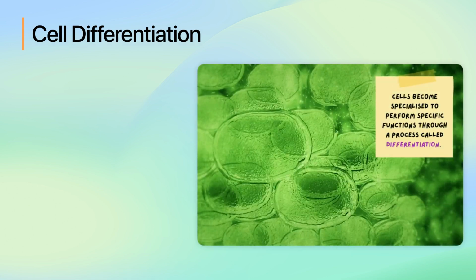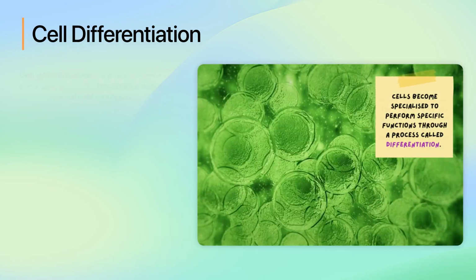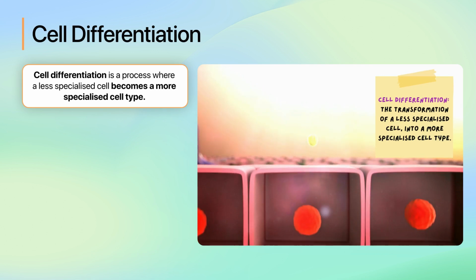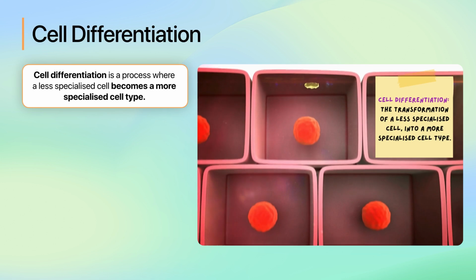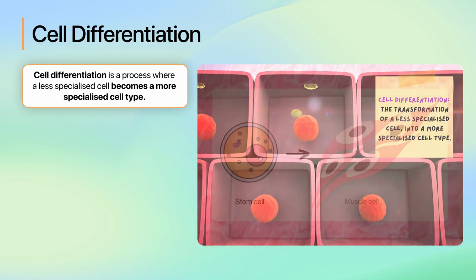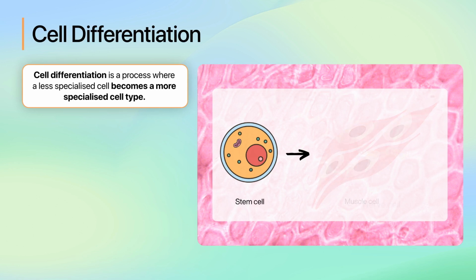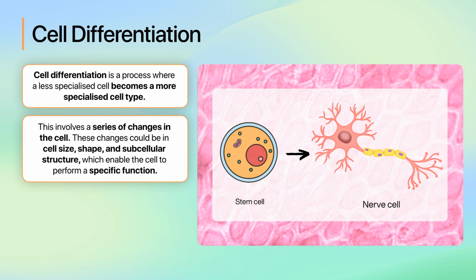To grasp the core of this lesson, it's crucial to understand how cells become specialized to perform specific functions through a process called differentiation. Cell differentiation is the transformation of a less specialized cell into a more specialized cell type. This allows cells to perform unique and vital functions within an organism. For instance, some cells become muscle cells, others become nerve cells, and so on, each suited for its specific role. This involves changes in cell size, shape, and subcellular structure.